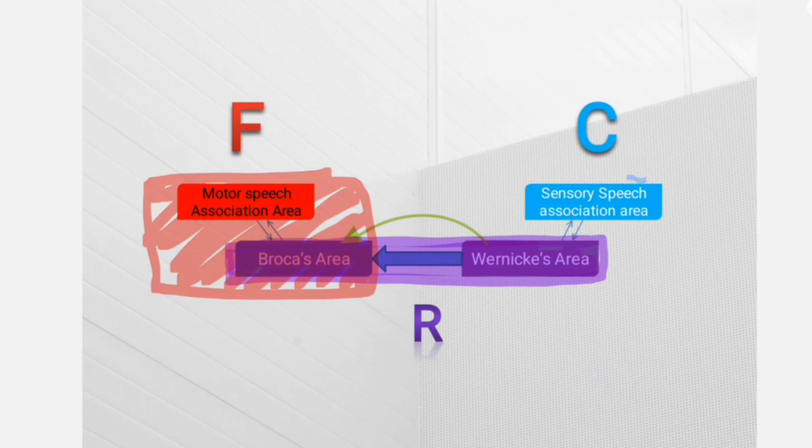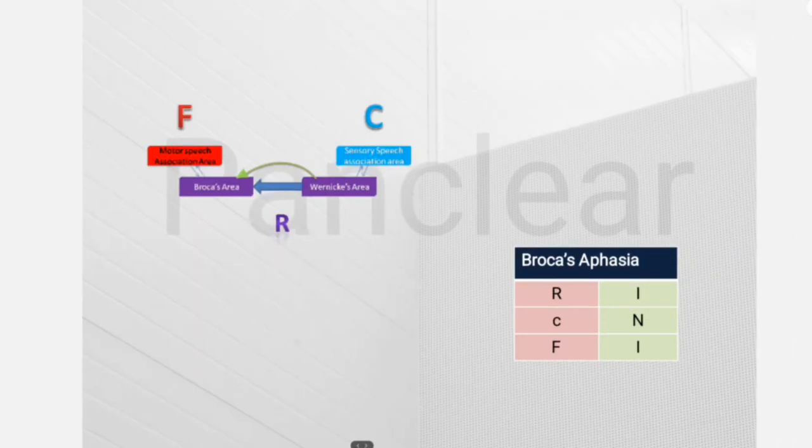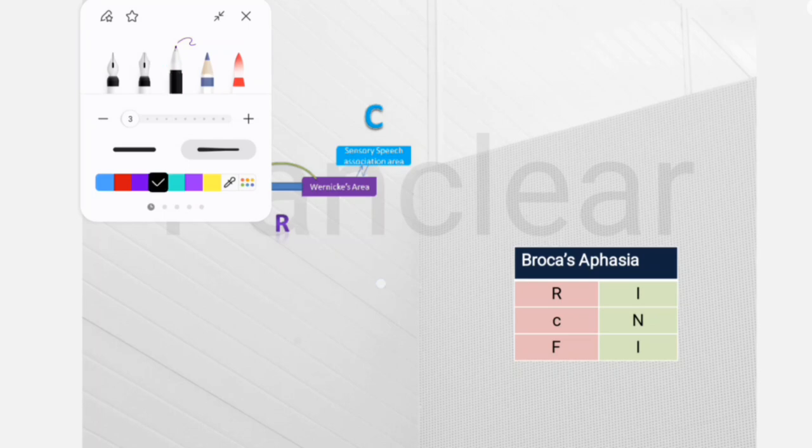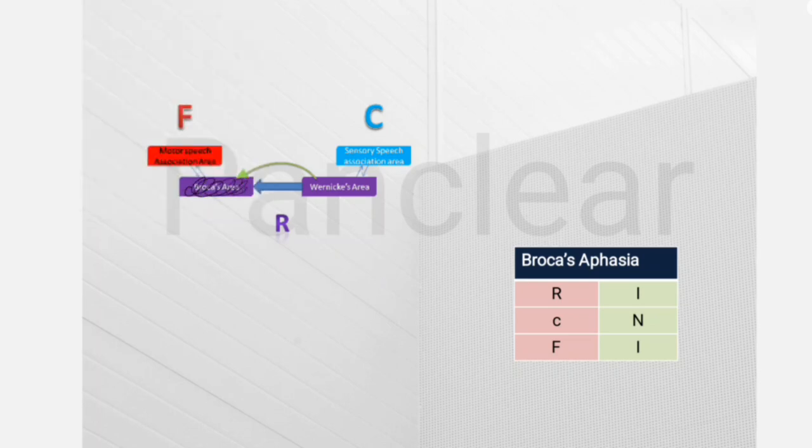அதே மாதிரி for comprehension we require 2 areas, which are the Wernicke's area and the sensory speech association area. So when there is a lesion in this region, it is going to cause a defect in the comprehension. So let us see individual aphasias. So Broca's aphasia அப்படின்னா there is a defect in the Broca's area. So Broca's area போயிடுச்சு அப்படின்னா there is going to be impairment of both repetition and also fluency.